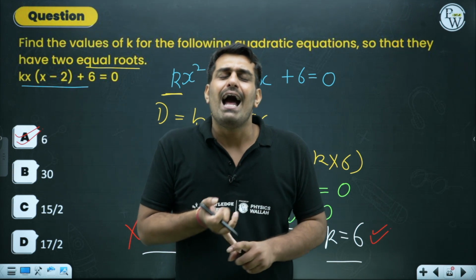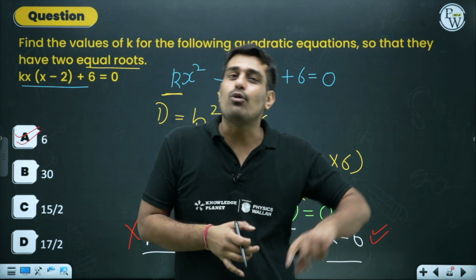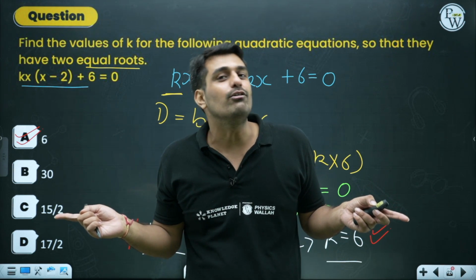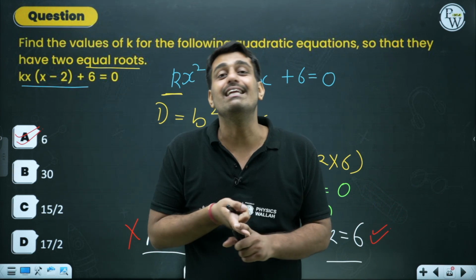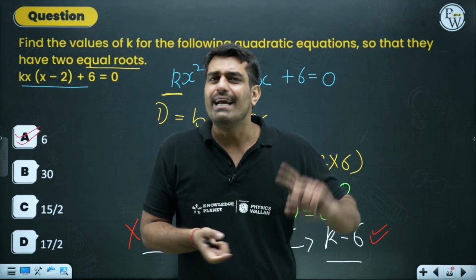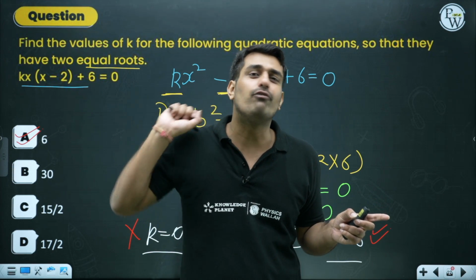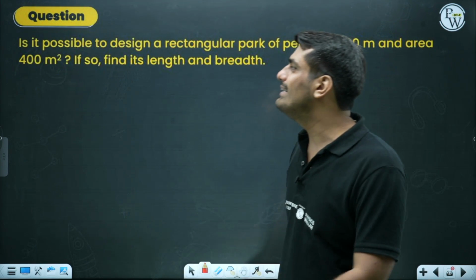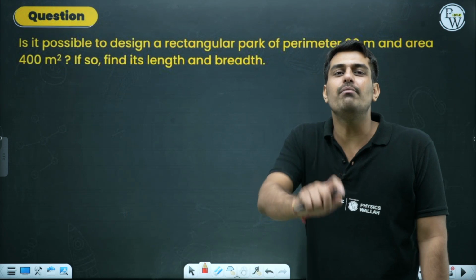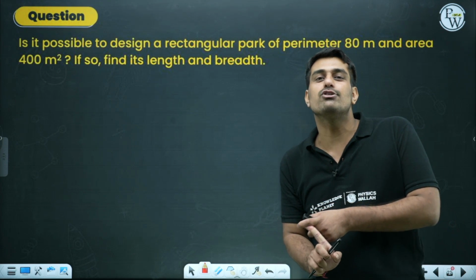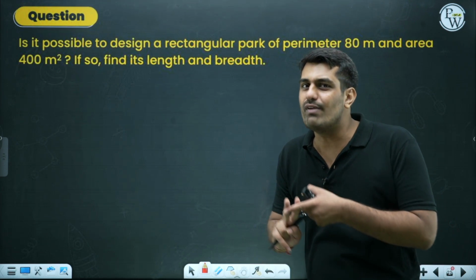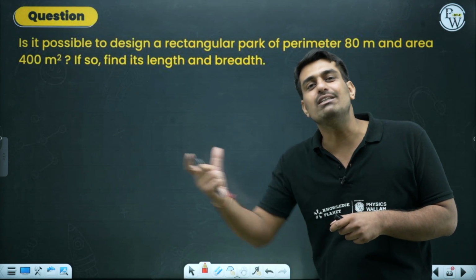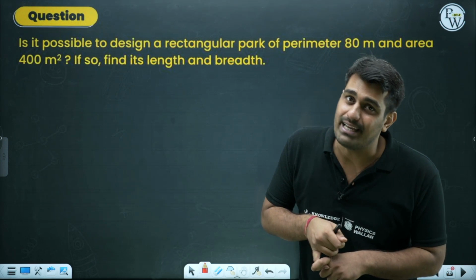Like what? As you remember, this particular chapter has already used one chapter, that is polynomial. There is another chapter which can be related to this particular chapter, that is known as linear equations. In linear equations, we used to have word problems. In a similar manner, we have word problems in this case also. The only difference over here is, rather than going for 2 variables, we will be limiting ourselves to 1 variable. And by that, the equation we get will be a quadratic equation.